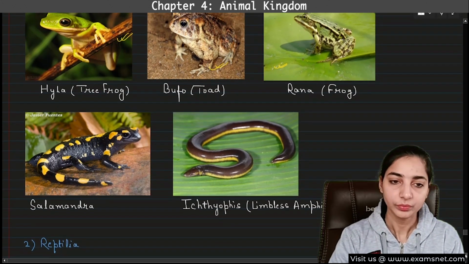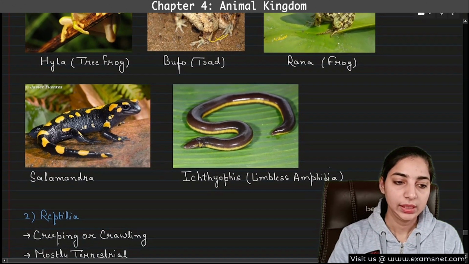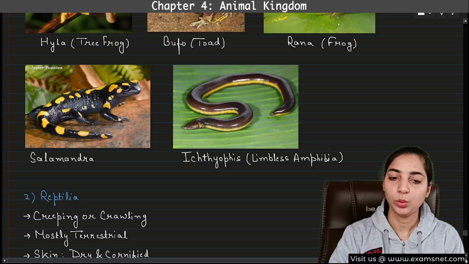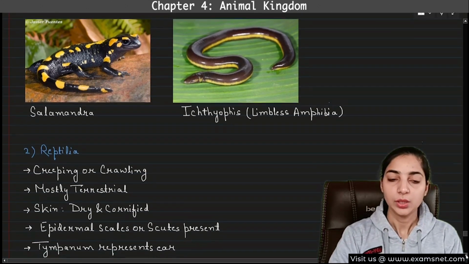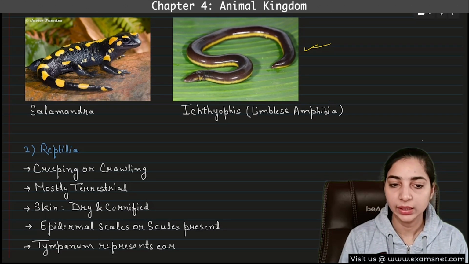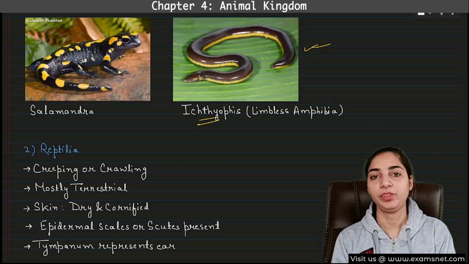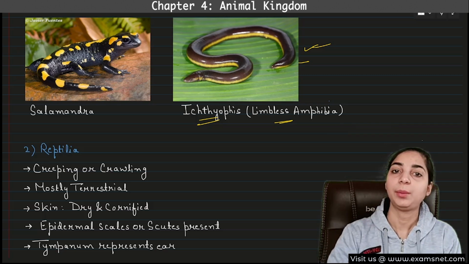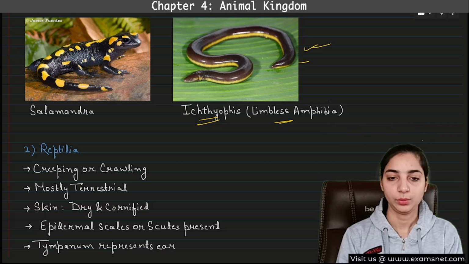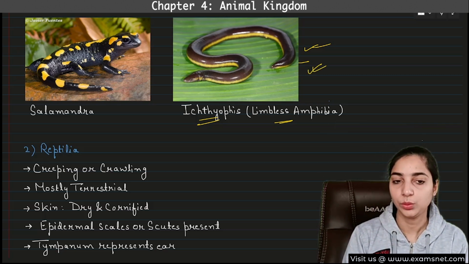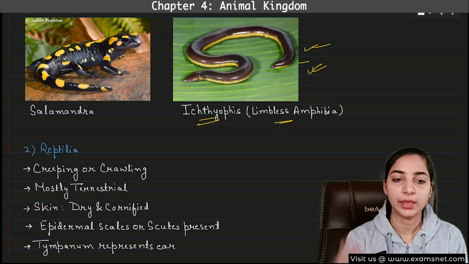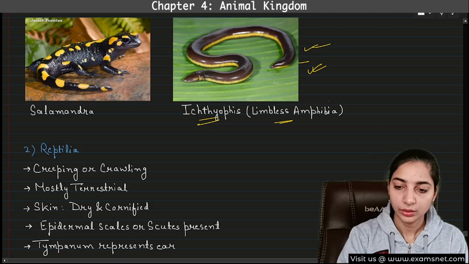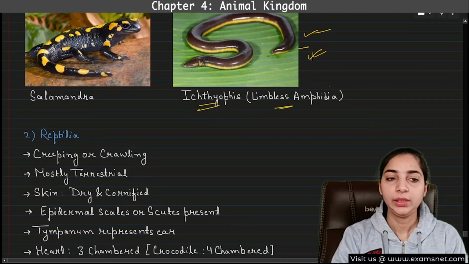And then you can see salamander and ichthyophis, that is limbless amphibia. In this last picture you can see ichthyophis, that is limbless amphibia. It looks similar to the snake, but it is not a snake. Snake is a reptile, but this is an amphibian. This might be confusing, so you can just keep its picture in mind. Now we are done with the amphibians.